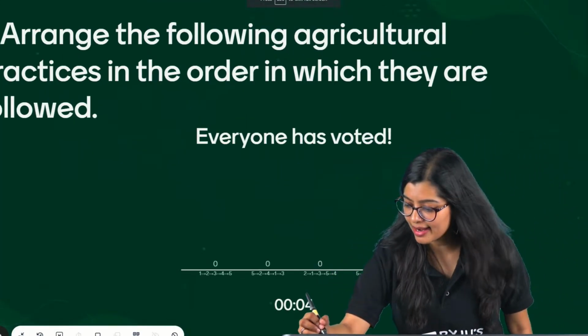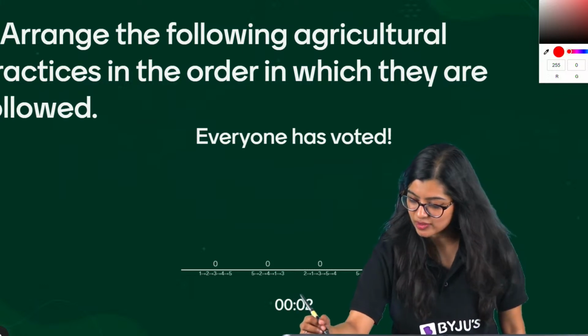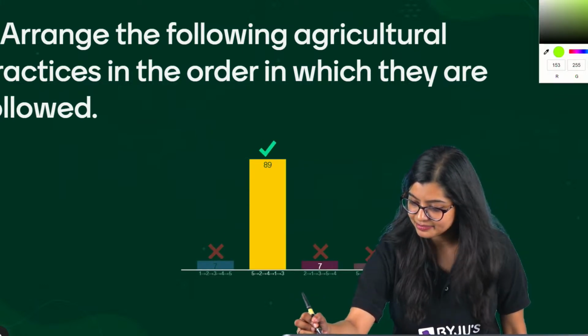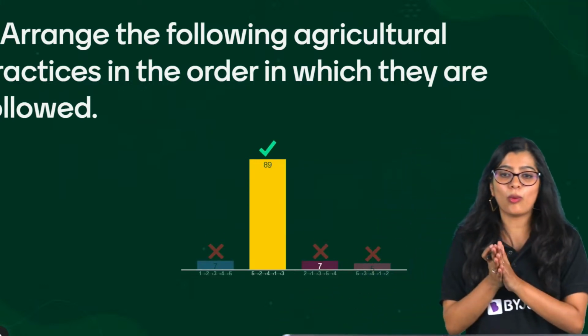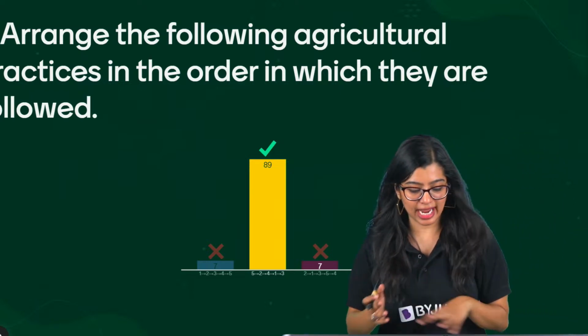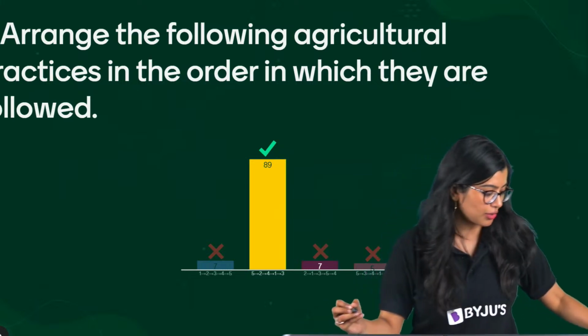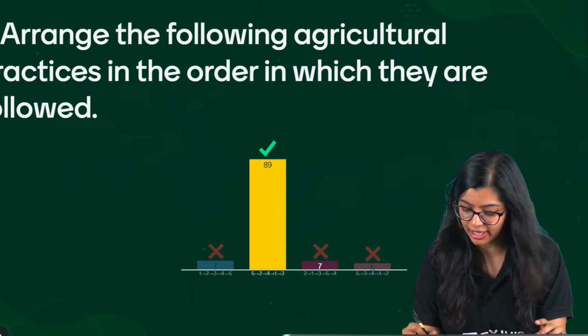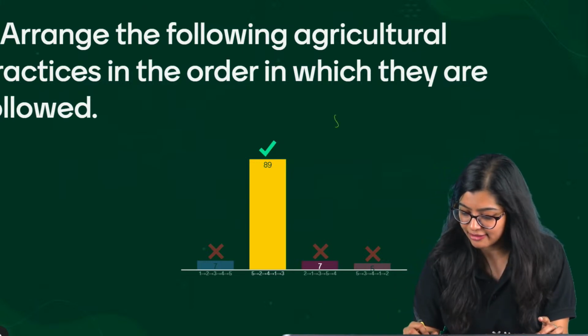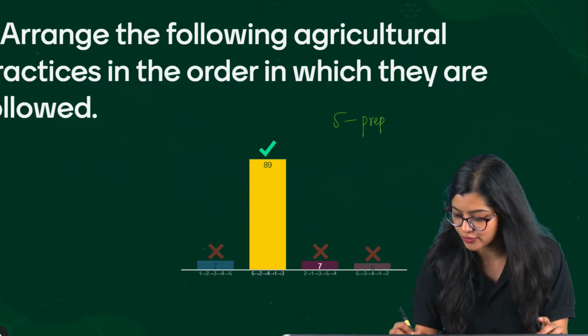Okay, very good all of you. You have 2 more seconds left. Well done all of you, right? The correct answer here is 5. So 5 here was preparation of soil.